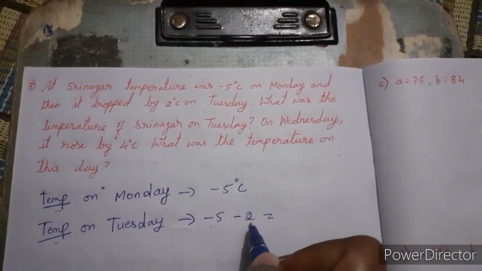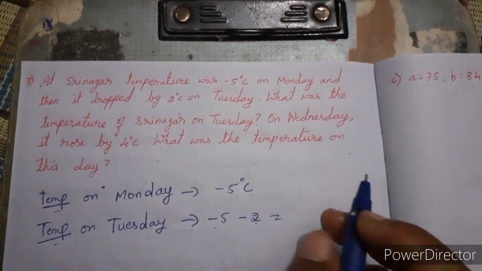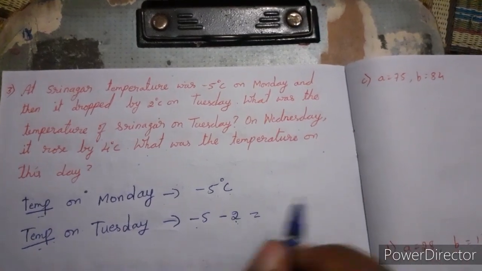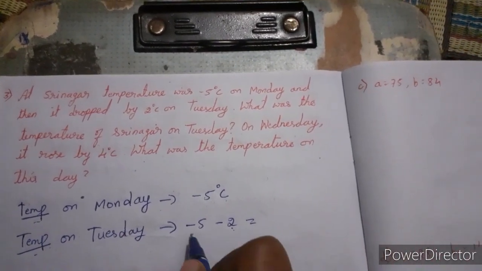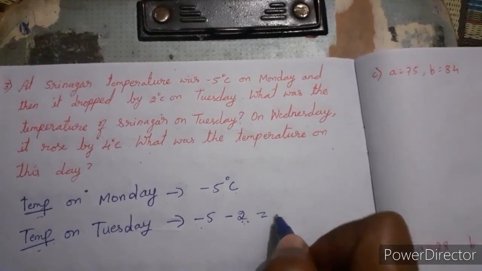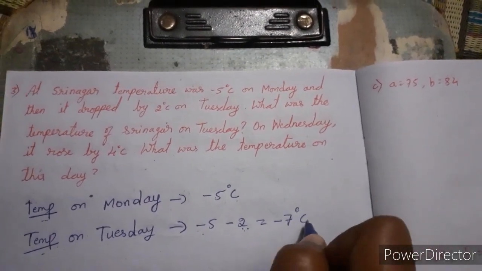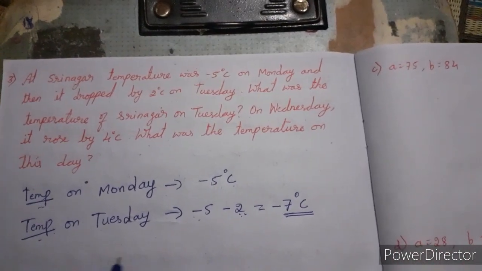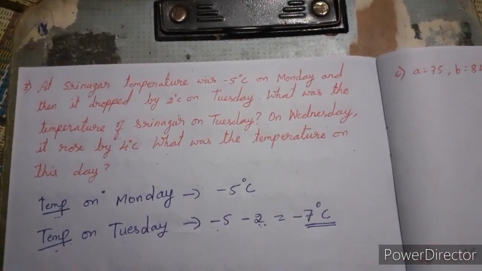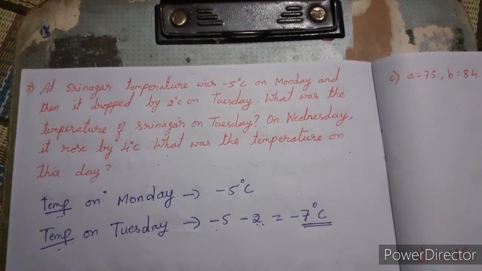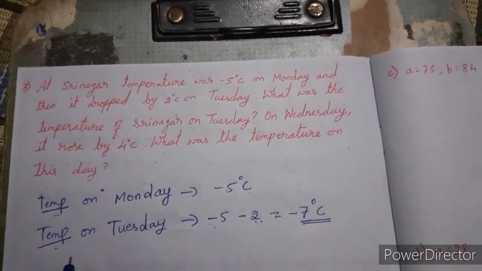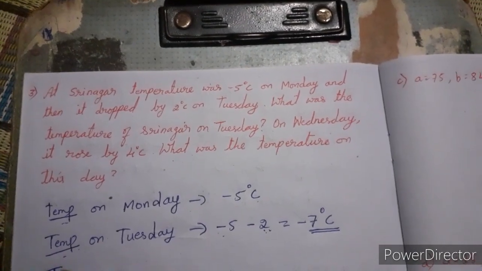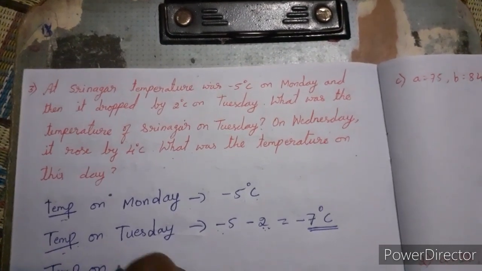It drops 2 degrees Celsius on Tuesday. So just subtract from minus 5, then you will get the answer. Minus 5 minus 2 means minus 7 degree Celsius on Tuesday. Next, in the third question, on Wednesday it rose by 4 degree Celsius. Then temperature on Wednesday.